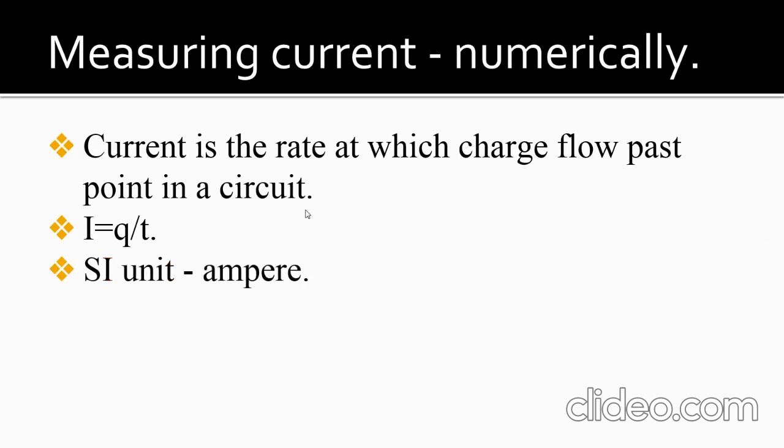Its SI unit is ampere, with the symbol A. And how is it measured? 1 ampere is 1 coulomb per 1 second.